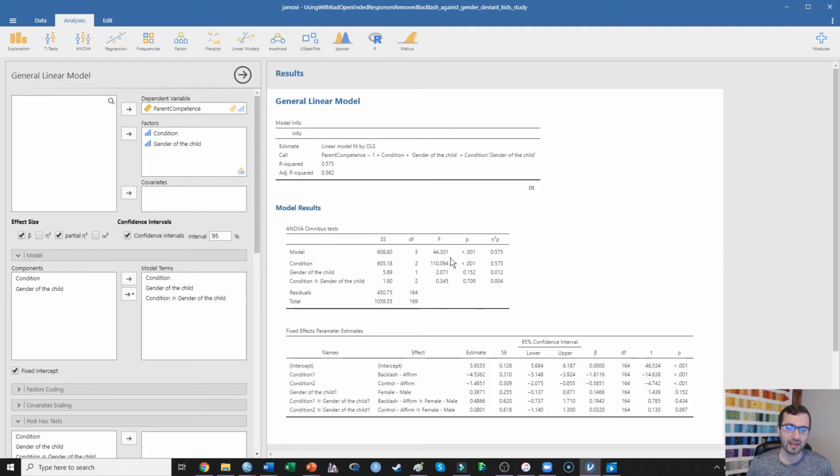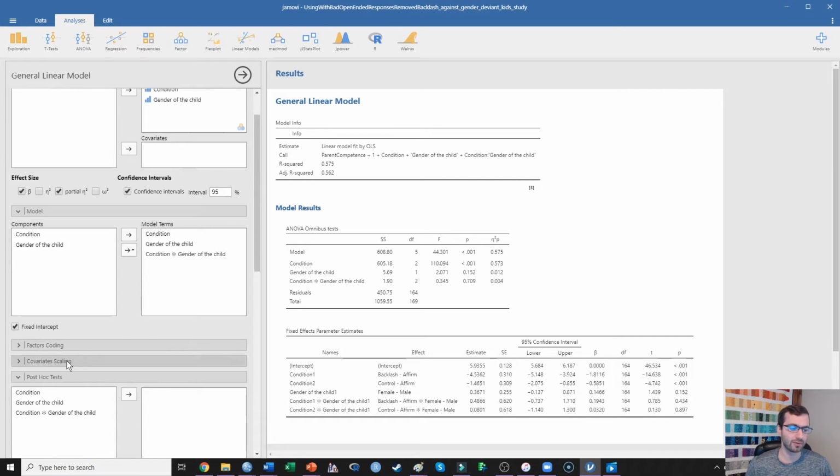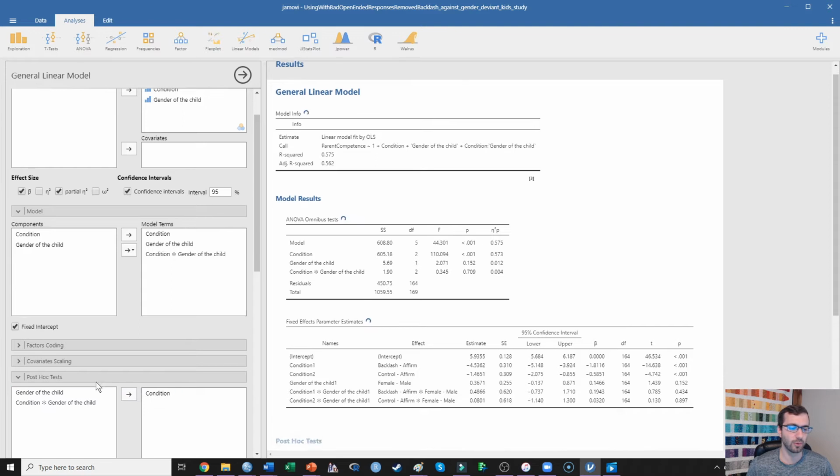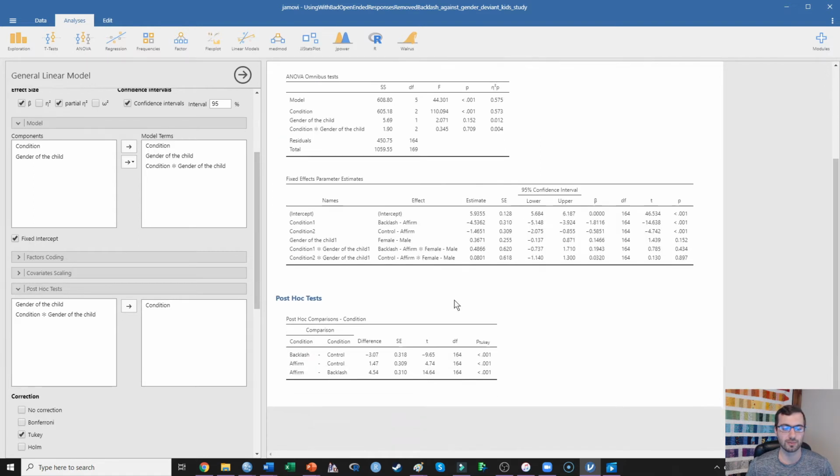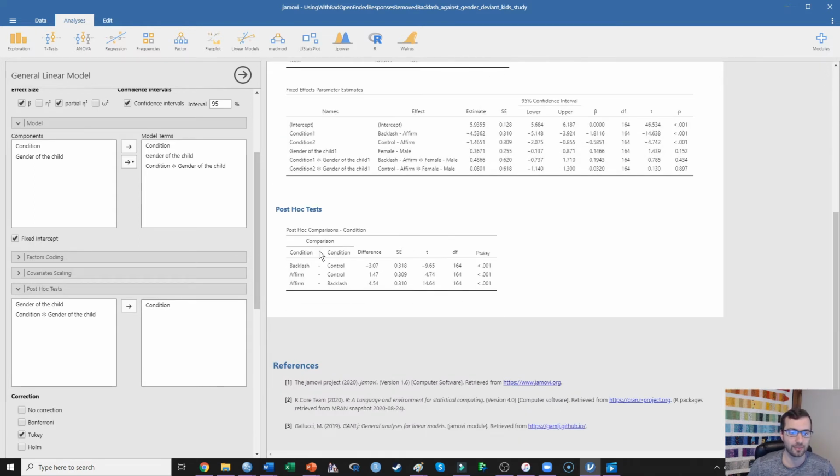And we learned this in the ANOVA video. So if you have questions on this that go beyond this video, I suggest that you check out my one-way ANOVA video. But here, to probe this effect, we're going to run a post hoc test where we're going to ask for two key post hoc comparisons of condition. And what this does is those post hoc comparisons pair up the conditions. They're called pairwise comparisons.